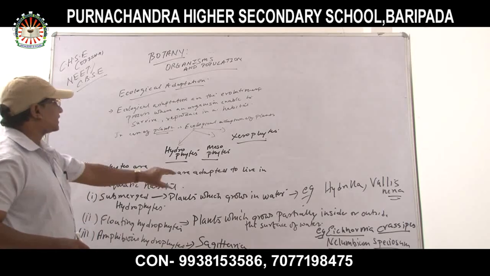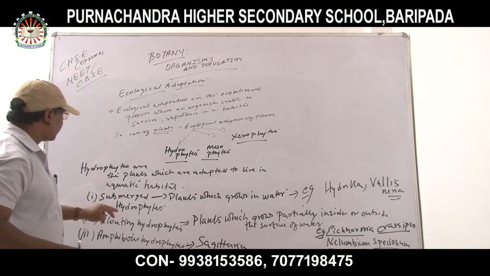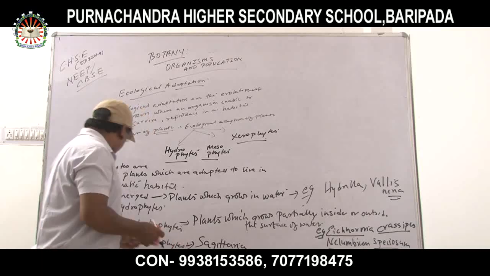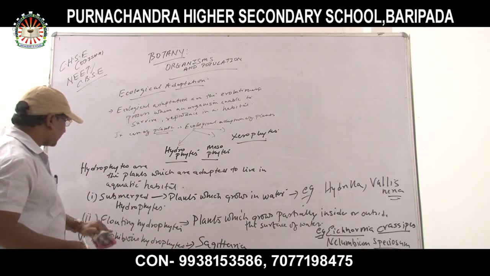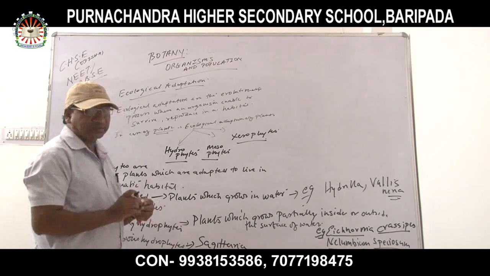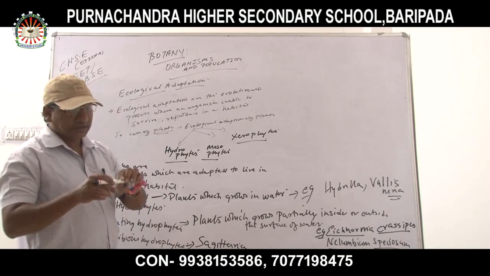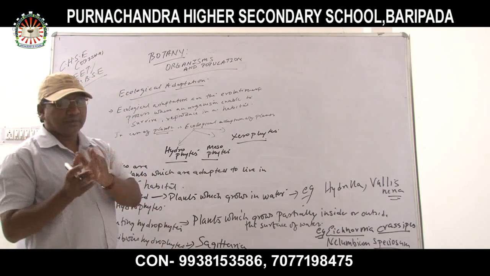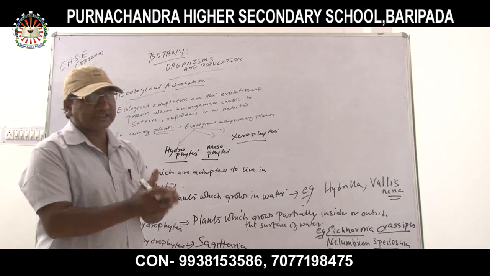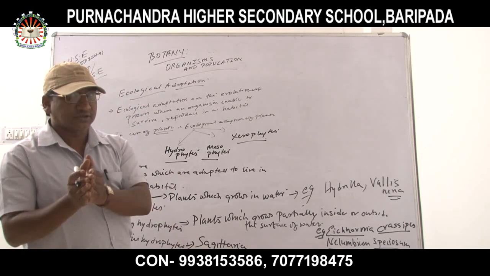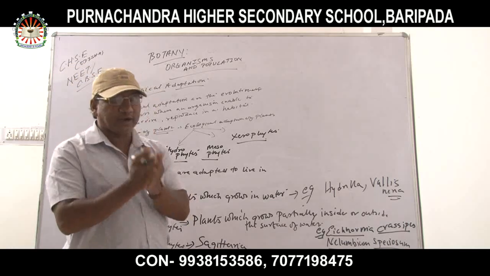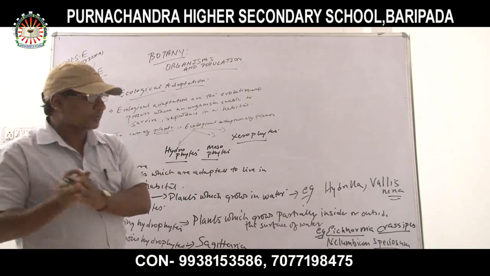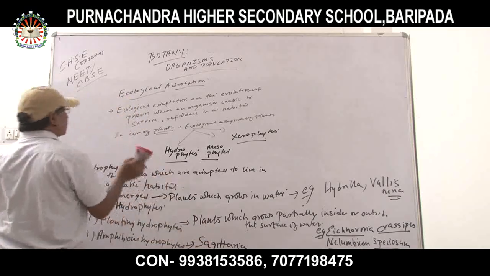So hydrophytes are the plants which are adapted to live in aquatic habitats: submerged hydrophytes, floating hydrophytes and amphibious hydrophytes. Now, after the completion of these, ecological adaptations are based on two types. One is morphological adaptation and another is anatomical adaptation. Today I am going to explain that one.